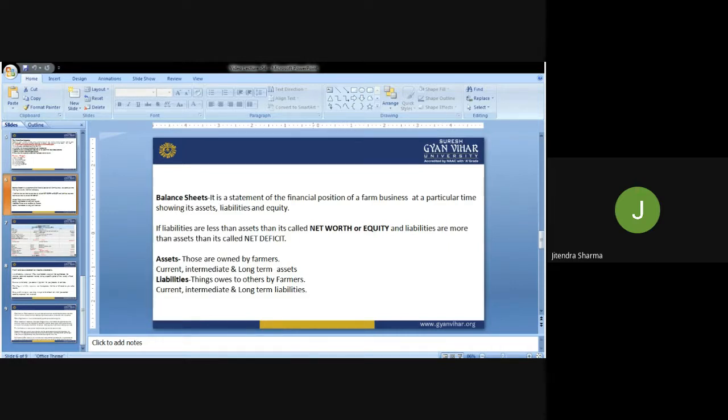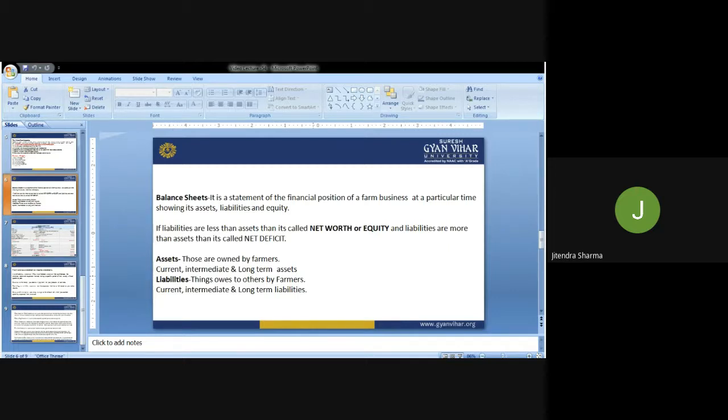The balance sheet is a statement of financial position of a firm at a particular time, showing its assets, liabilities and equity. It means the statement on a particular day or time expresses the assets, liability, and equity status of any firm, individual or organization.